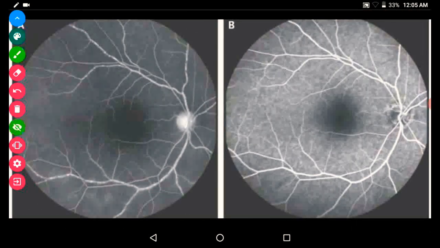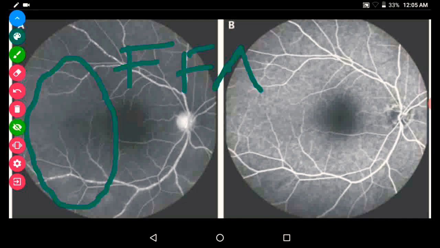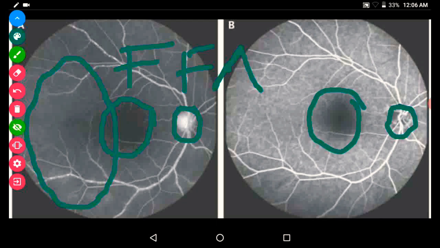This is the FFA, that is fundus fluorescein angiography, showing the filling defect. That is, here is the hypoperfused area. Here, this is the optic nerve head and this is the macular region. This is also the optic nerve head and macular region. Here we can see decreased perfusion in the optic nerve head, because in fundus fluorescein angiography, the optic nerve head is mainly seen as a white color. Here we can see the dark areas in the optic nerve head. So there are hypoperfused areas.